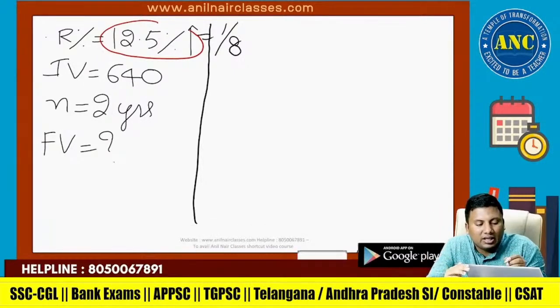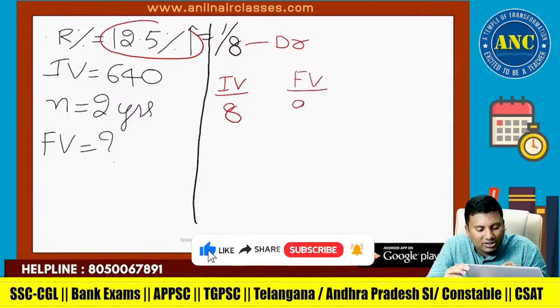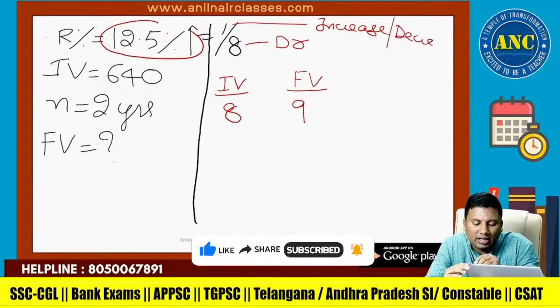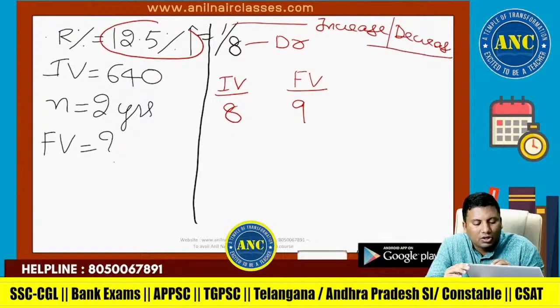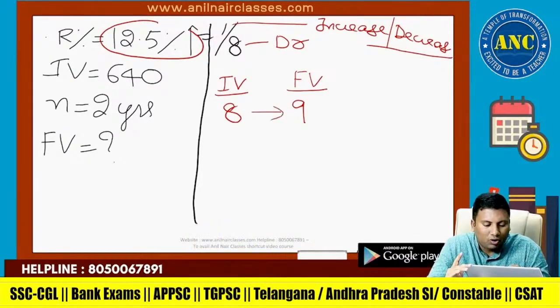Always remember, sir, the denominator is the initial value. Initial value is 8. On 8 there is 1 increase. Numerator is nothing but the increase or decrease. So on 8 there is 1 increase, which is 9. I hope it is clear.